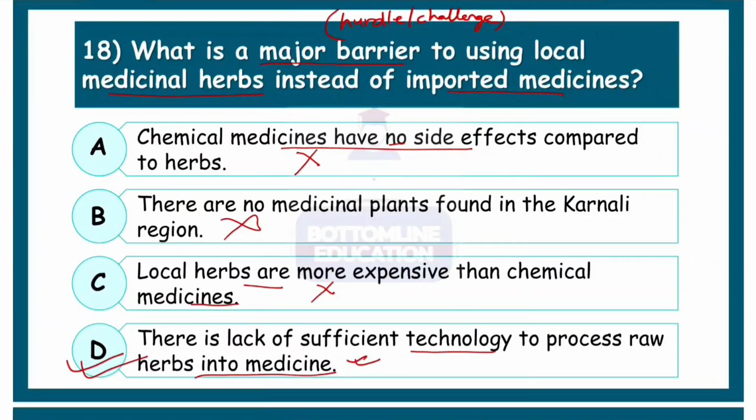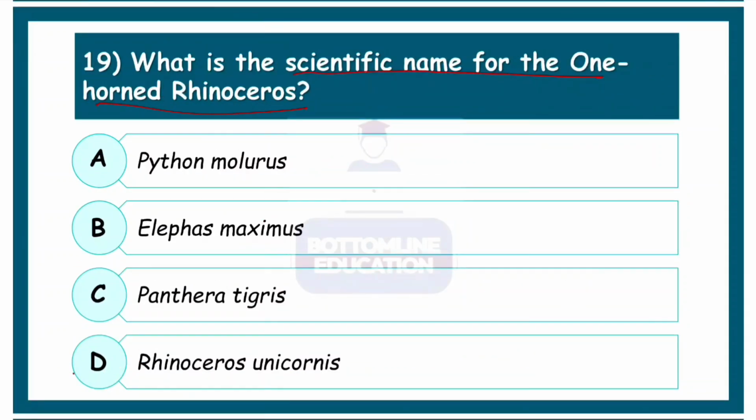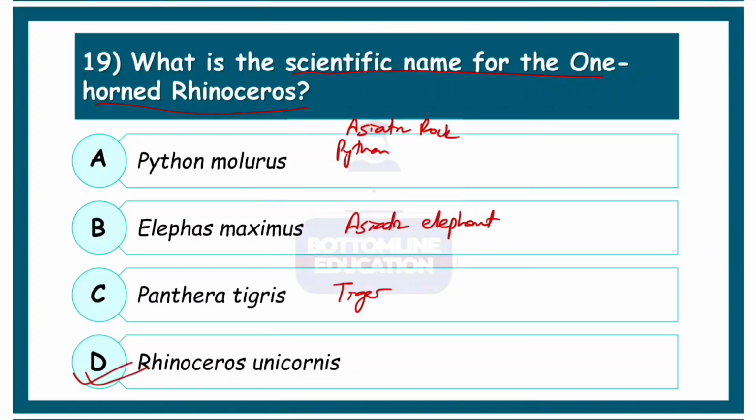Correct option D. What is the scientific name for the one-horned rhinoceros? Okay, we've got to learn this. The correct option is actually Rhinoceros unicornis, option number D. So number A actually stands for python, that is Asiatic rock python. Elephas maximus is actually for the Asiatic elephant. This is the scientific name of this. Panthera tigris is actually the scientific name of tiger. So rhinoceros, rhinoceros unicornis. So this is the correct option.